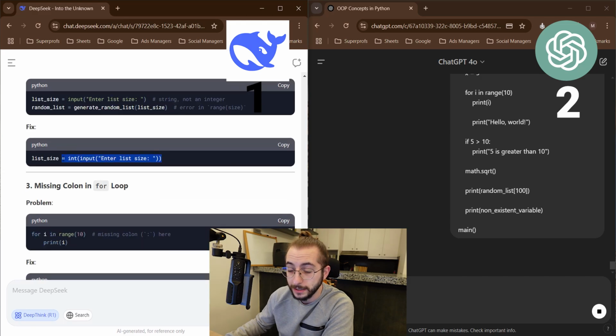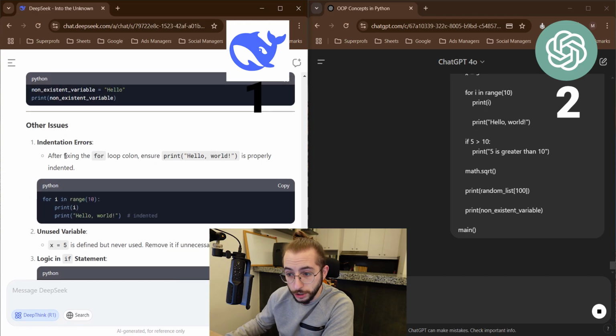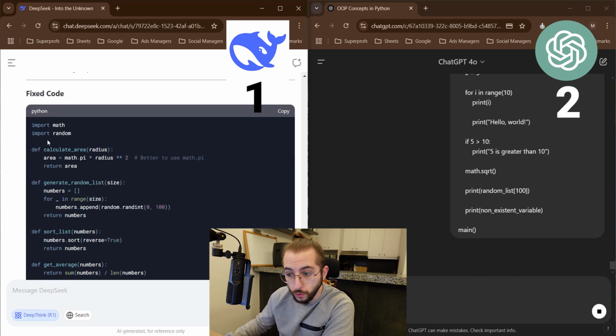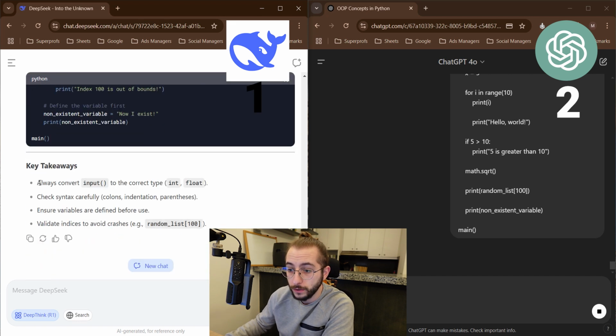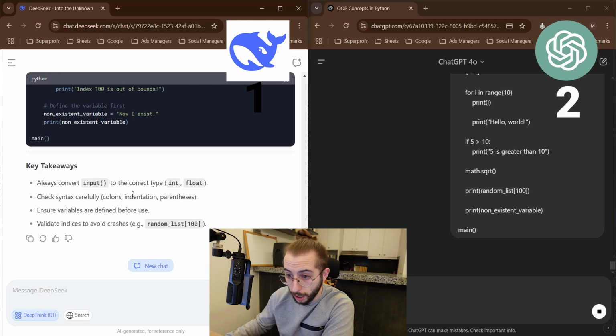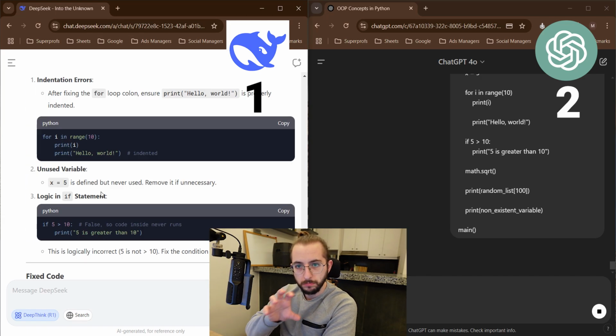The fix is like this. Will it give us the last other issues? Indentation on the for loop. Unused variable. The fixed code that you can use at the end. Key takeaways. Excellent, I like it. It didn't give us anything to work on or any recommendations to look up, but it's nice that it gave us a right square.